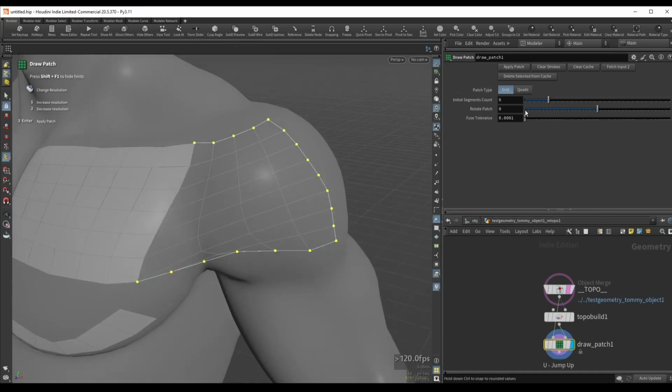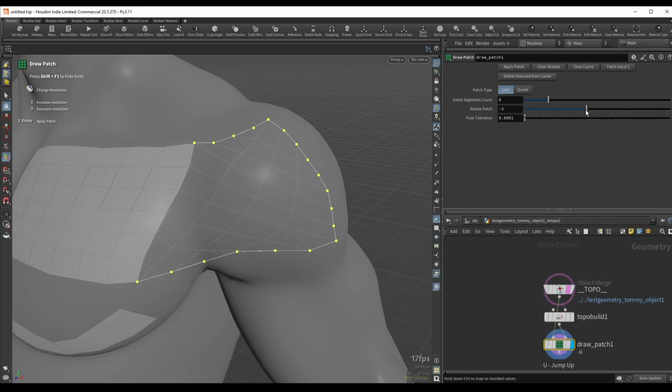We also have some options that we can play around with here, so we can use this rotate patch maybe if we want this topology to flow in a different way. So maybe in this case I do want to rotate this patch. Let's set this back to 0, and I can also switch this to a different algorithm, quads. Now this isn't really as good as the grid algorithm as we can see, but sometimes you might want this quads mode in certain situations, but usually I will use this grid patch type.